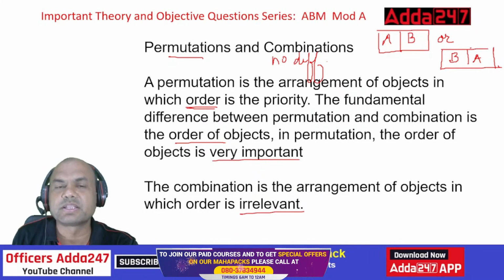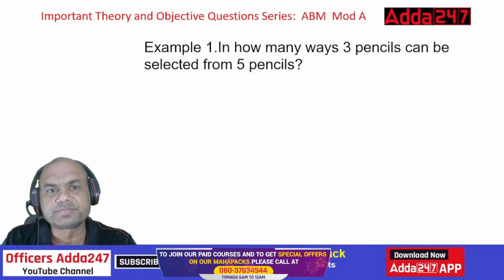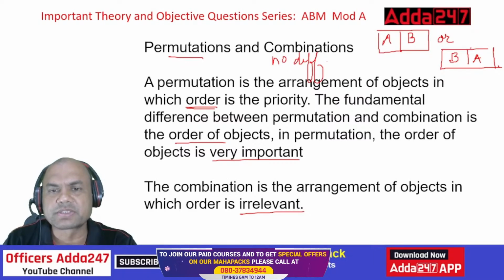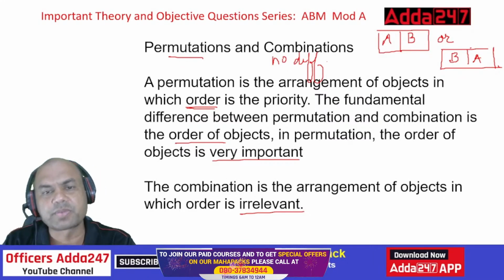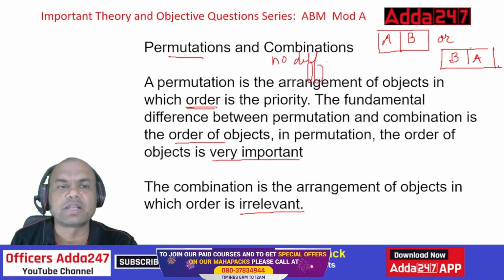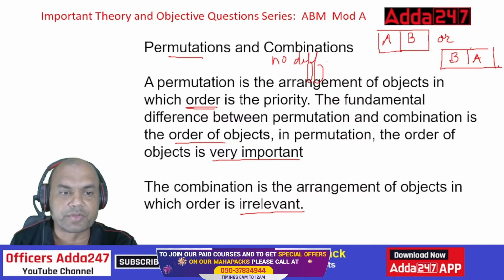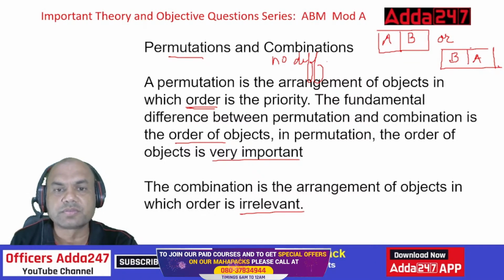Whether A be on this side or that side or anything, let it be. Nobody cares. Before going to the examples, let me write the formulas for permutation and combination. See, what are the formulas? Let me bring in one slide over here because that is required for writing the formula. Okay, one sec.